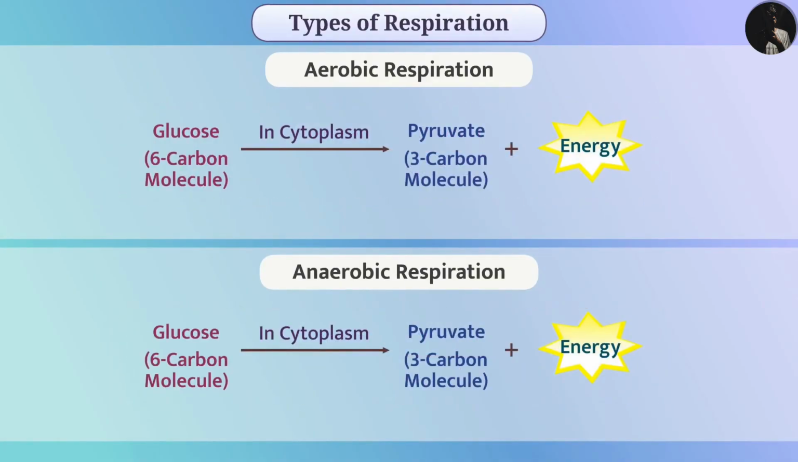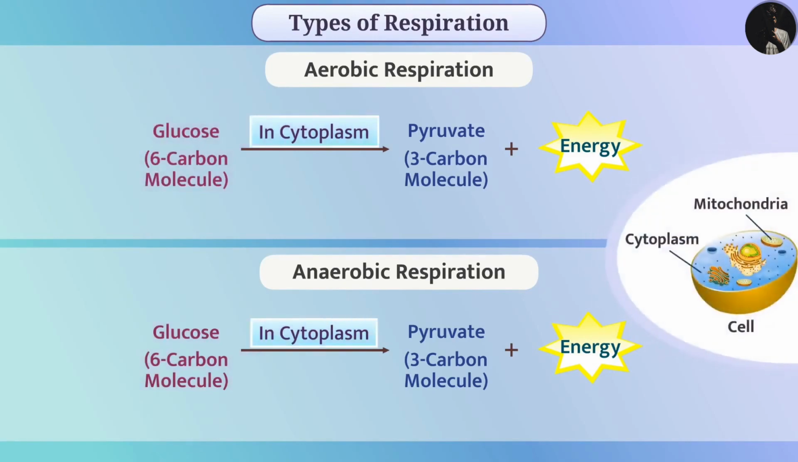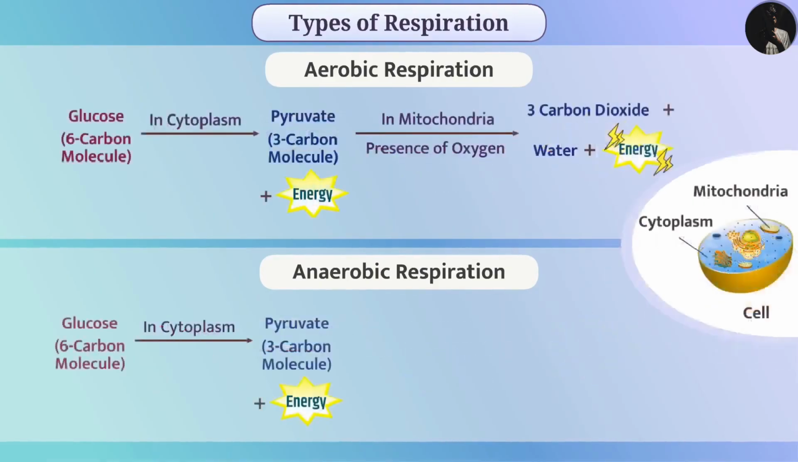In this step, the 6-carbon molecule glucose present in the cytoplasm of the cell is broken down into 3-carbon molecules of pyruvate and energy is generated. Energy can be produced from the produced pyruvate molecules, but the method of production may vary. For example, in the cell organelle called mitochondria, in the presence of oxygen, a molecule of pyruvate is broken down into 3 molecules of carbon dioxide and water, and thus energy is produced. In this process, oxygen is present. That's why this is aerobic respiration.